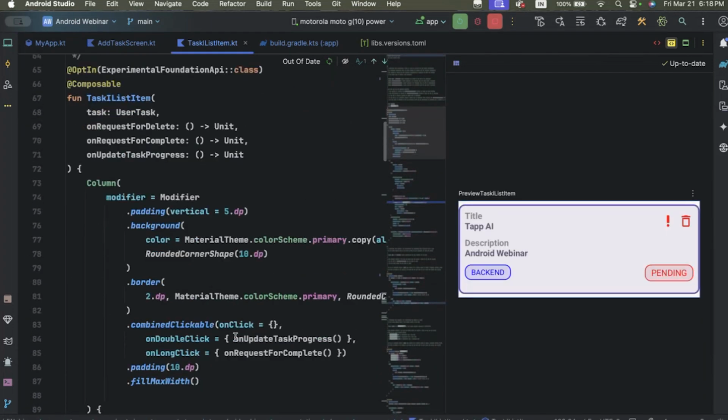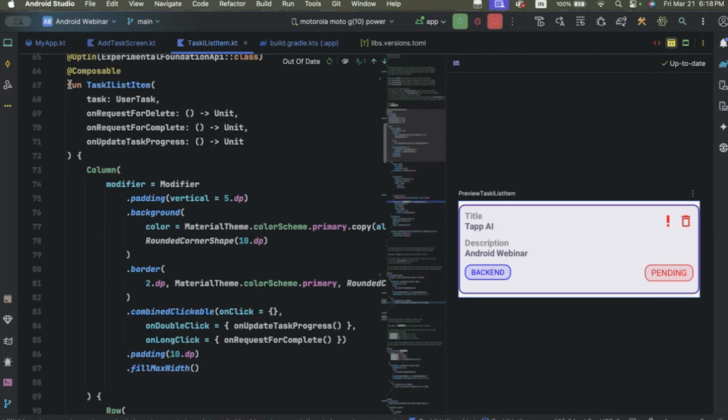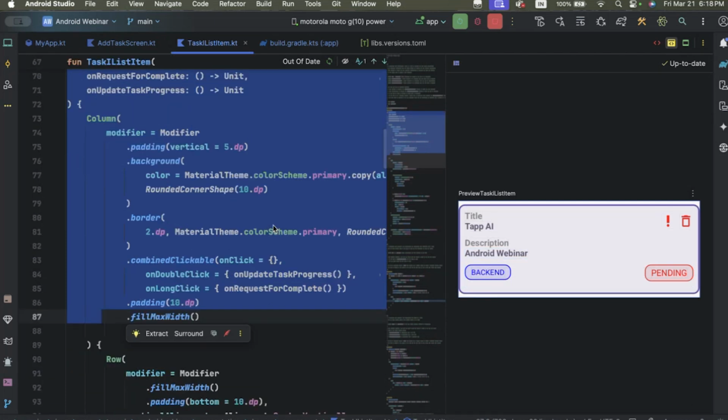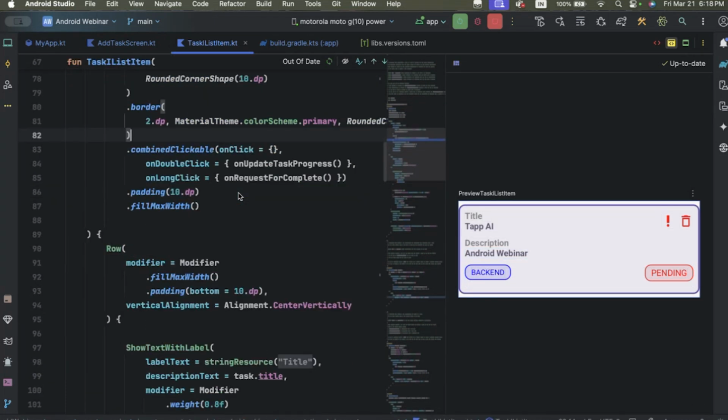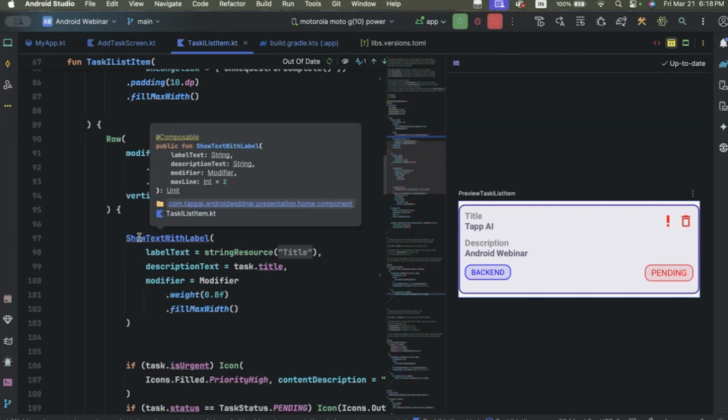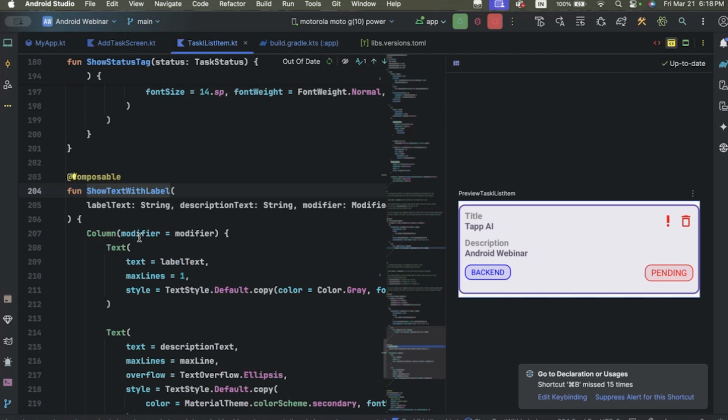So this is an example. This is the code to show this tag. For handling the UI part, it is all done in just this one line of code. And the most important thing is we create components and reuse these components in another project. So it's maintainable and readable code.